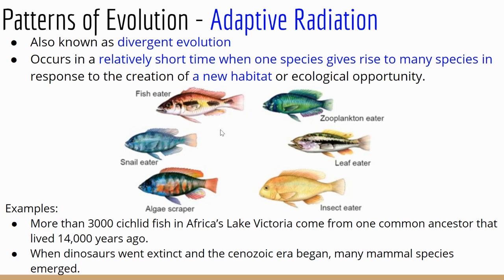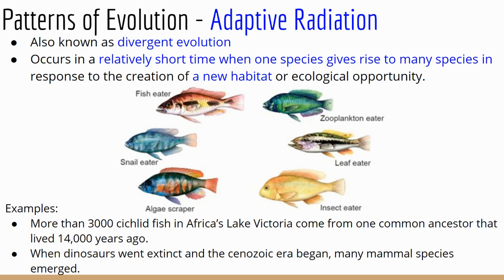And so that's actually an example of sympatric speciation, but because it happened in a short period of time, a short burst of 14,000 years, which doesn't sound that short, but compared to the whole scale of all time, that's a pretty short period. That's considered adaptive radiation.